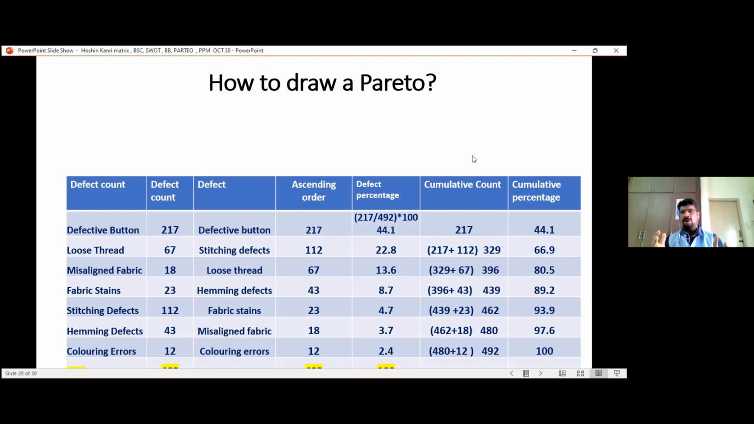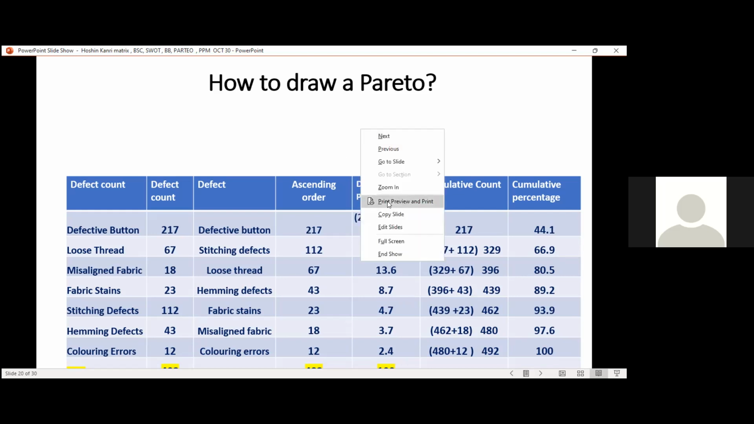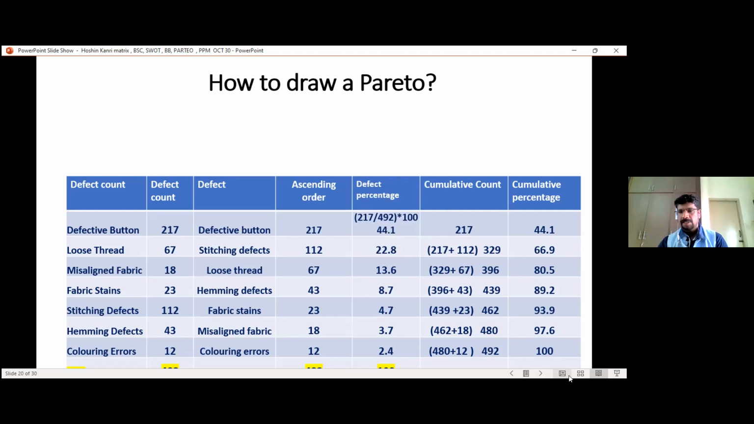Are you able to follow me on the table, gentlemen? Any doubts? Yes. Right, sir? Could you please repeat this defect percentage, how we are calculating? I will use the pointer. That will be easy.